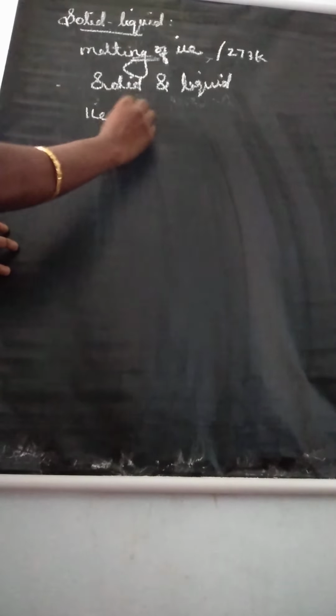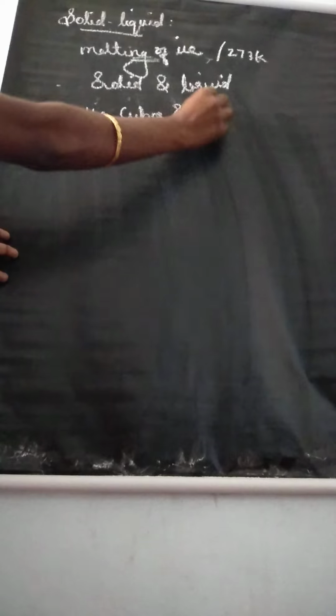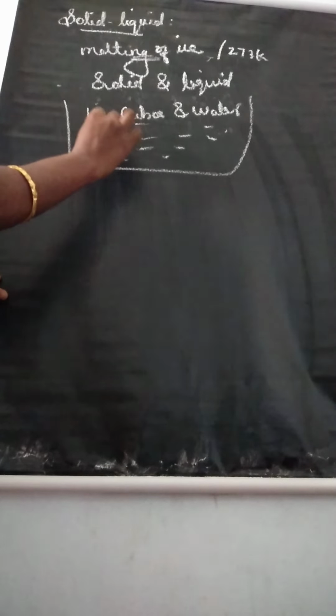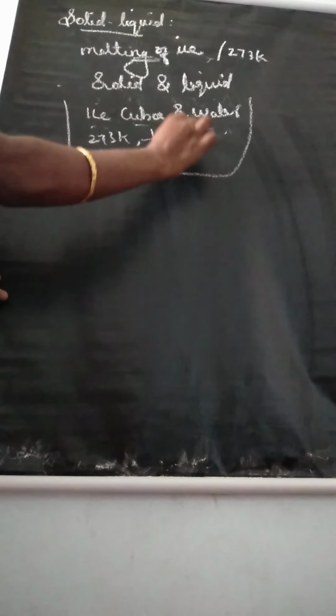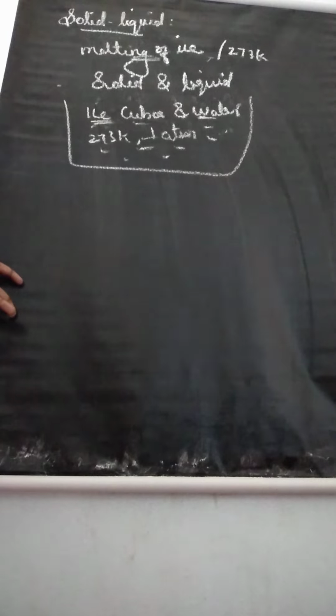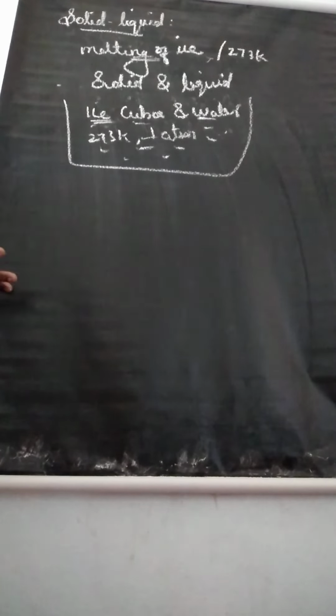Consider the example, some ice cubes and water. You take some ice cubes and water and place them in a thermos flask at temperature 273 Kelvin and pressure 1 atmospheric pressure. Here there will be no change in the mass of ice and water.